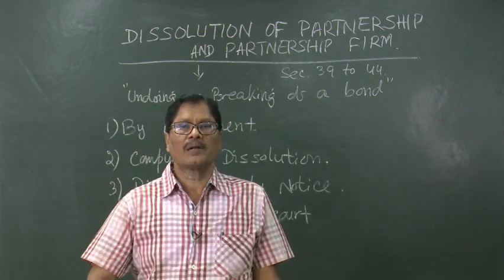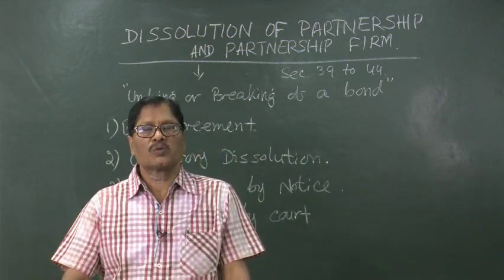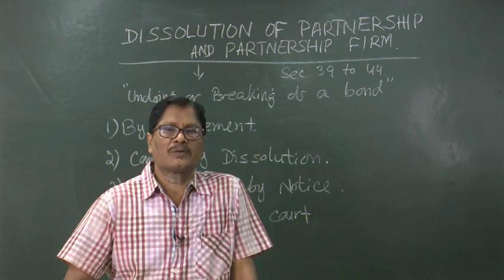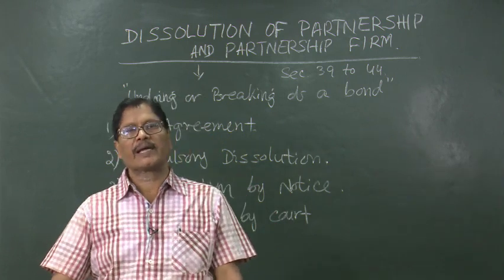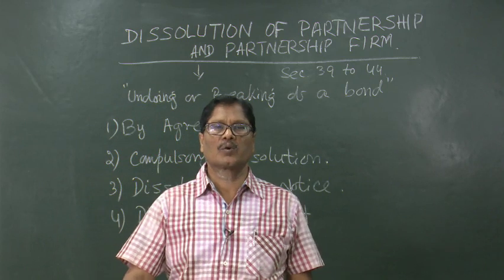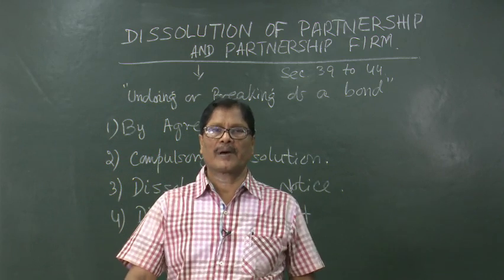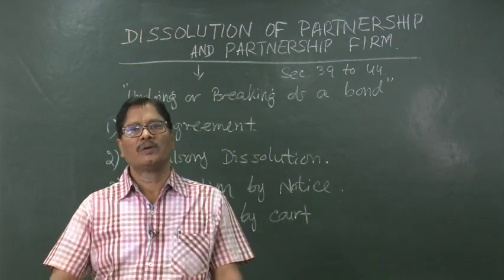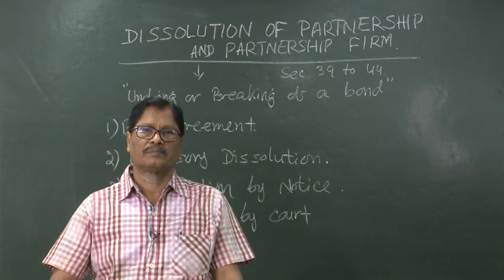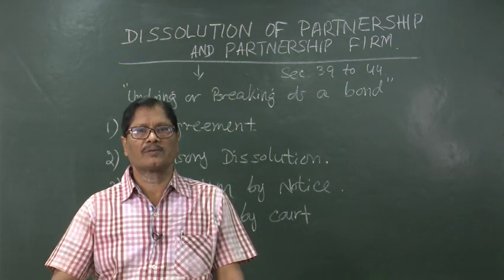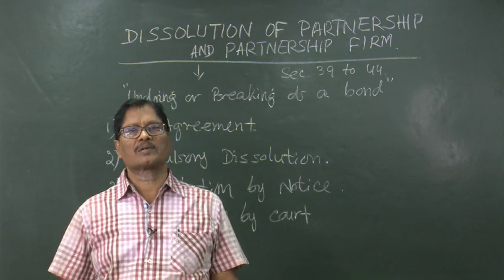If any one or more partners go to the court of law because they are not satisfied to continue the business, they can apply to the court, and the court, if it thinks proper, can order to dissolve the firm. The whole firm will be dissolved according to the order of the court. So, what are the circumstances?